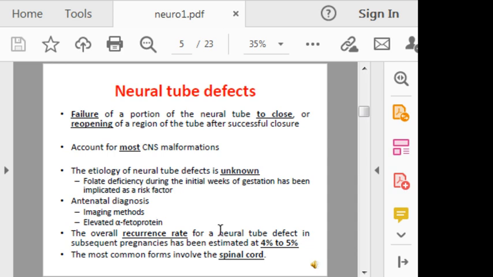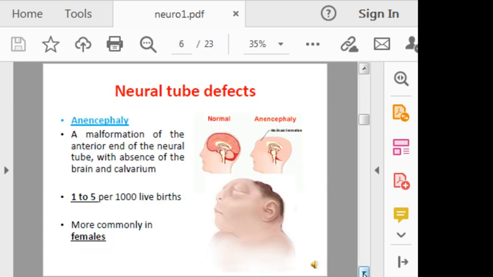The overall recurrence rate for a neural tube defect in subsequent pregnancies has been estimated to range from 4% to 5%, and the most common form usually involves the spinal cord.